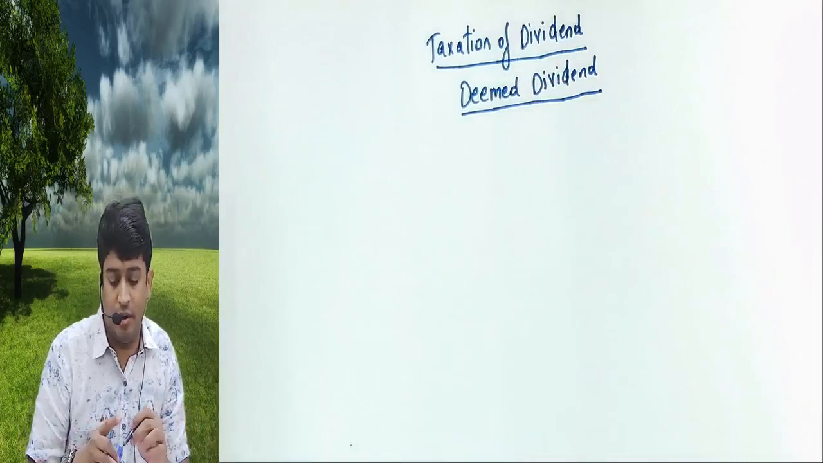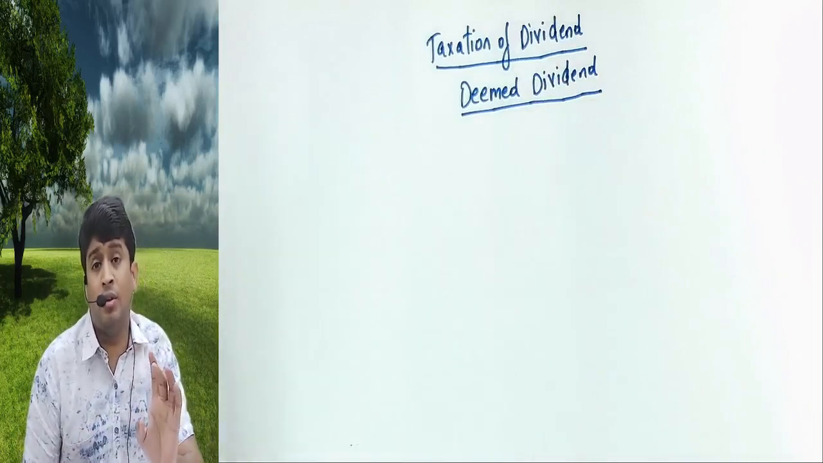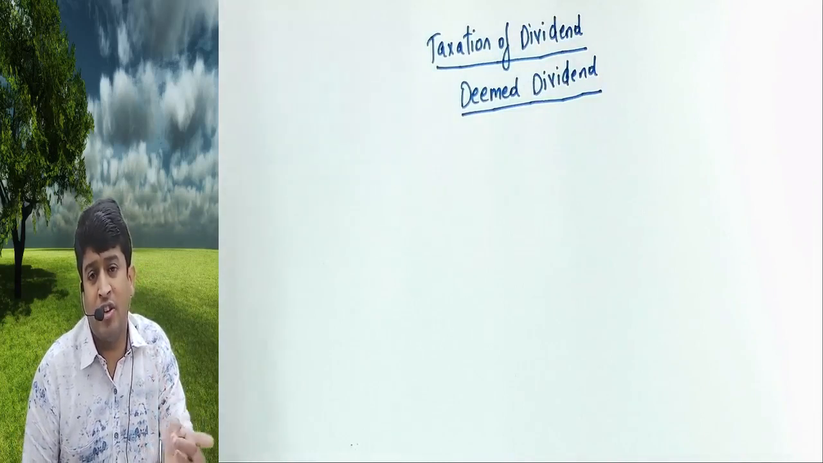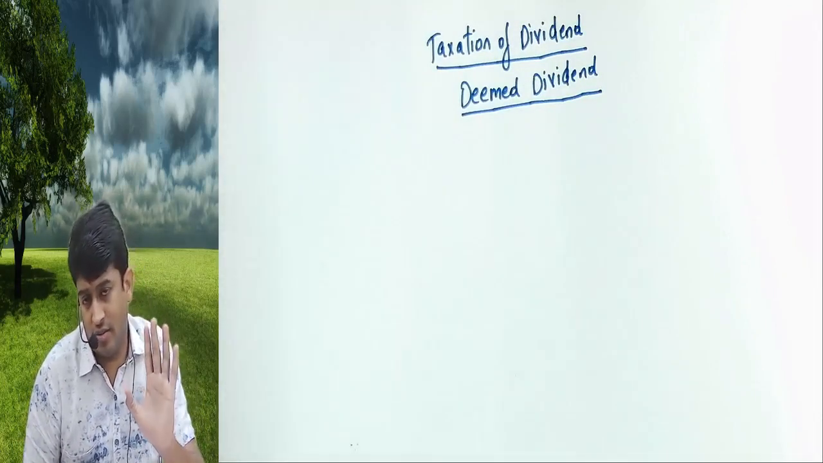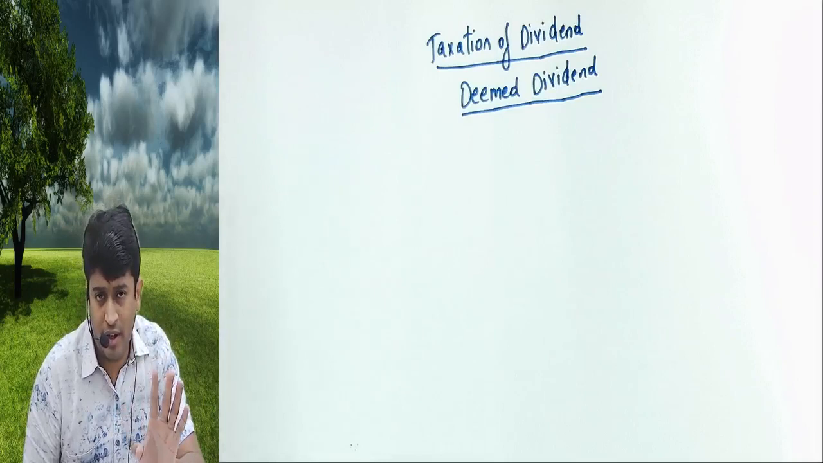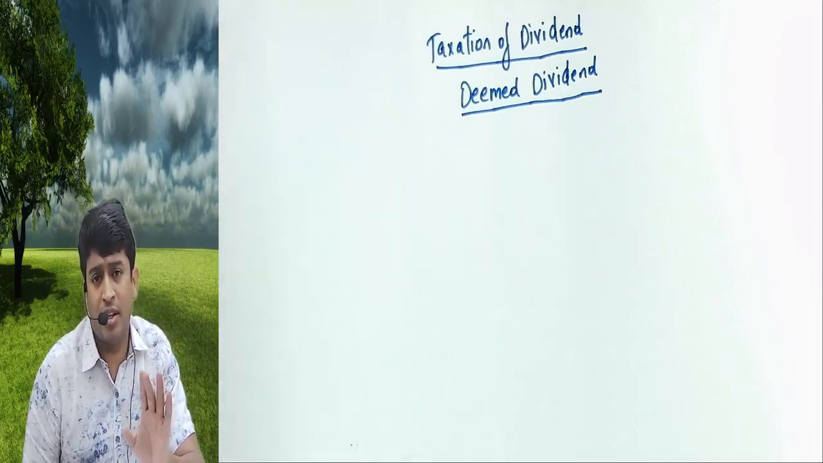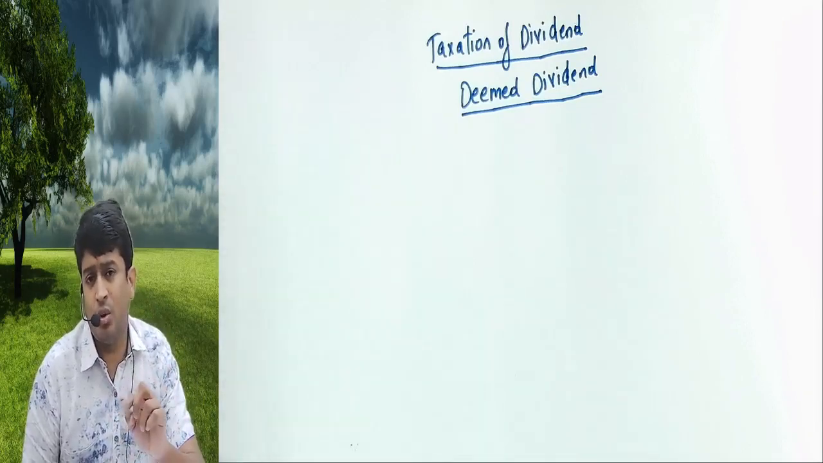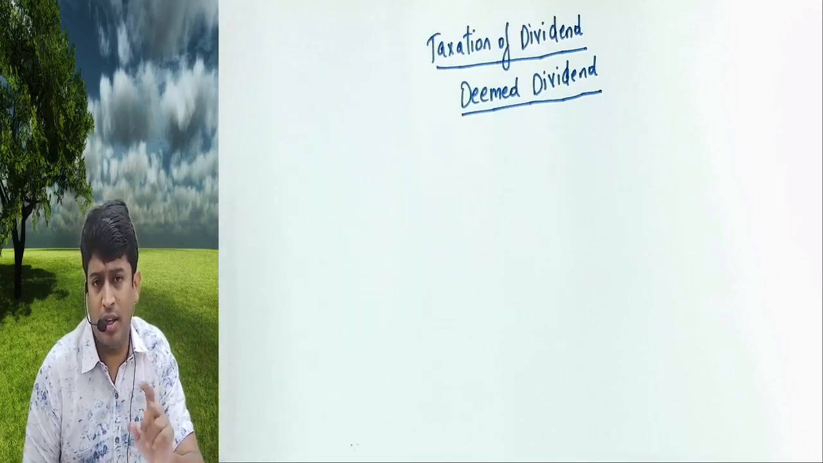Deemed dividend, बोले तो even though it is not a dividend, income tax treats it as dividend. Even though they are not dividend, the department or central government treats those transactions as dividend, which is covered under section 2 subsection 22 clause A, clause B, clause C, clause D, clause E.